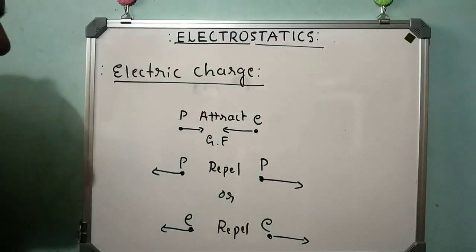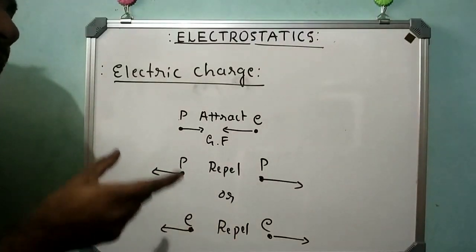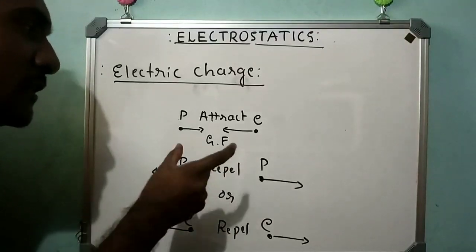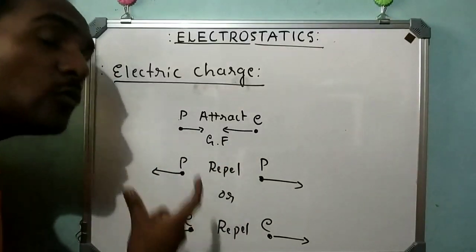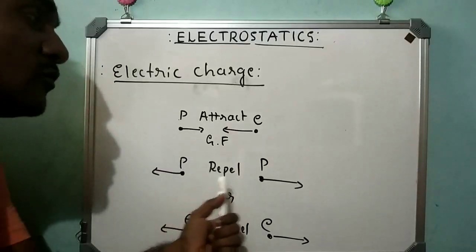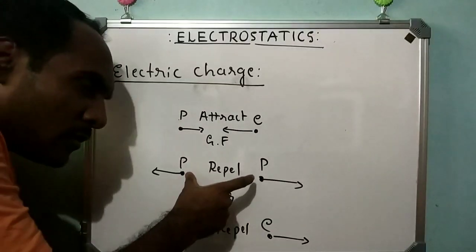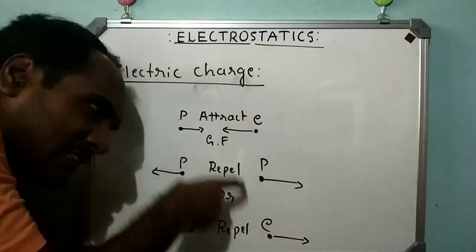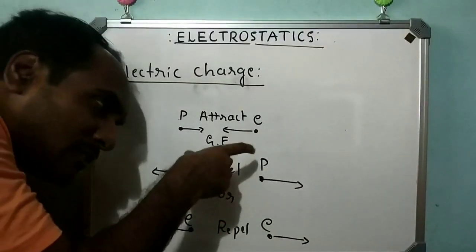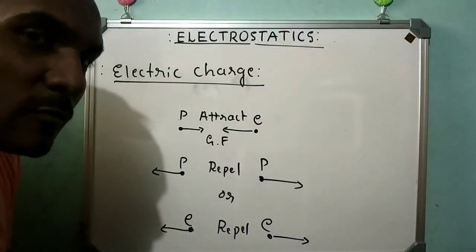Got the idea? Now, what is the meaning of electric charge? Electric charge is the property between two protons or two electrons which is responsible for the repulsive electrical force between them. See, the mass property is already there. Along with this mass property, one more property is there, and that is called charge.